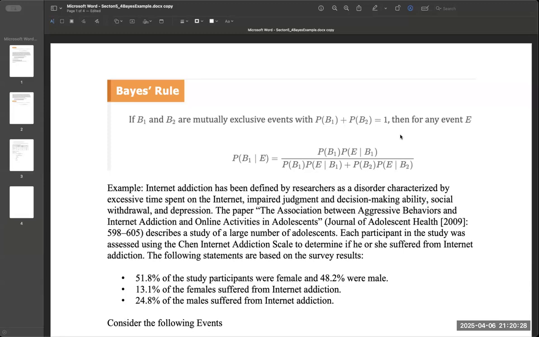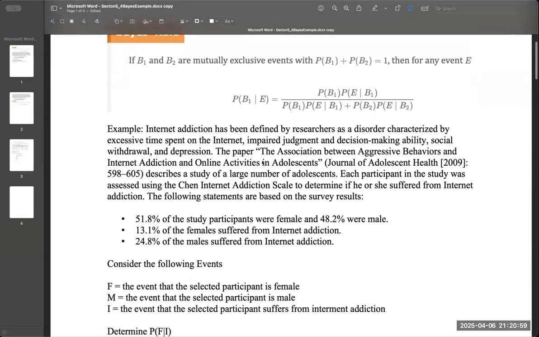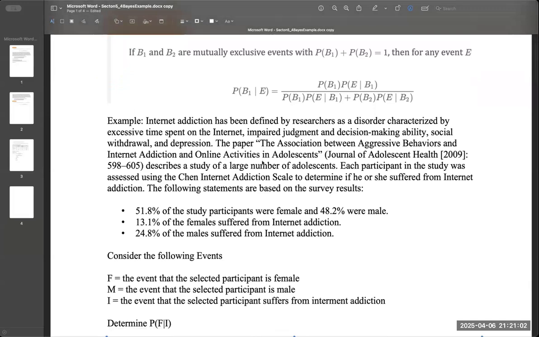It says internet addiction has been defined by researchers as a disorder characterized by excessive time spent on the internet, impaired judgment and decision-making ability, social withdrawal, and depression. The paper, The Association Between Aggressive Behaviors and Internet Addiction and Online Activities in Adolescents, in the Journal of Adolescent Health, describes a study of a large number of adolescents. Each participant in the study was assessed using the Chen Internet Addiction Scale to determine if he or she suffered from internet addiction. The following statements are based on the survey results.